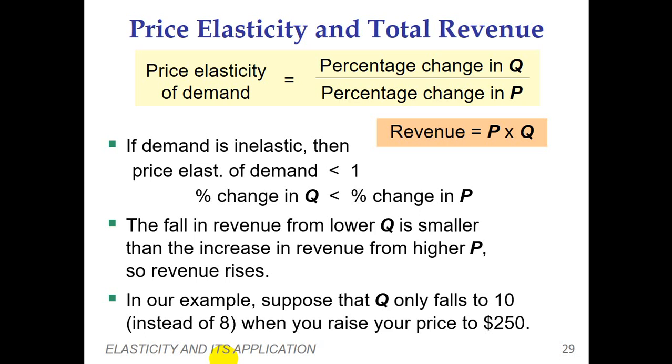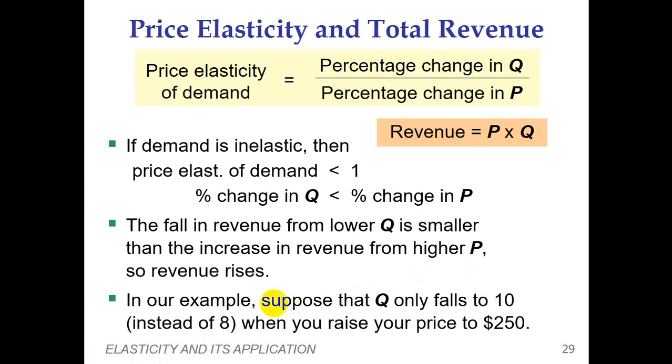Again, we are going to keep the same example, same values. In our example, suppose that quantity only falls to 8 instead of 10. Previously, when the good is elastic, when there is an increase in prices, the quantity demanded shifted from 12 to 8 units. But now, due to the inelastic characteristic, we suppose that the quantity demanded is 8 units.